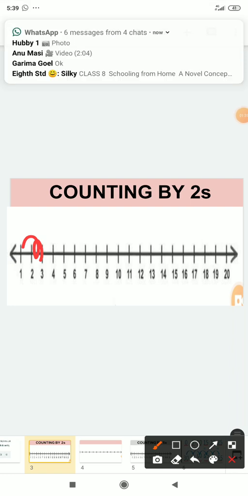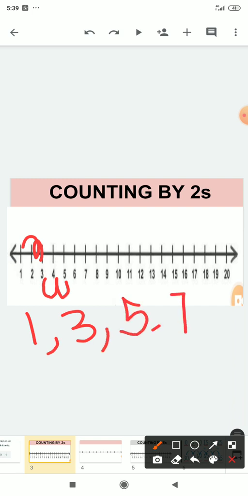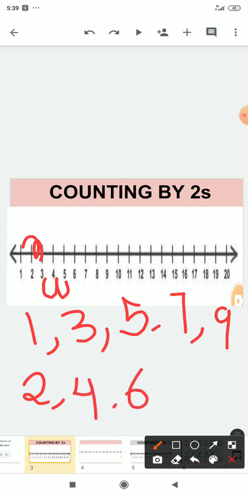That is 3. Okay, after that 3 to 4 is the first step, then 4 to 5 is the next step. It means 5 is the second number. So if you start from 1, every second number is 3, then 5, then 7, then 9. And if you start from 2, each second number is 4, then 6, then 8, and so on. Okay, so children, this is the skip counting that you have to do.